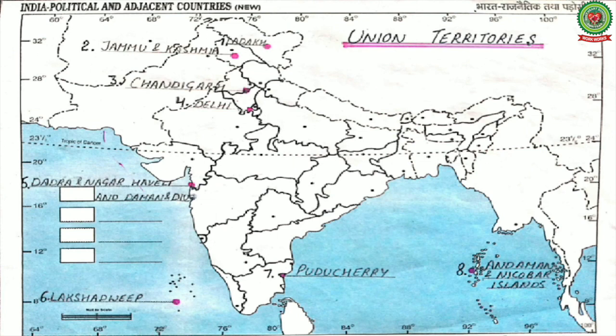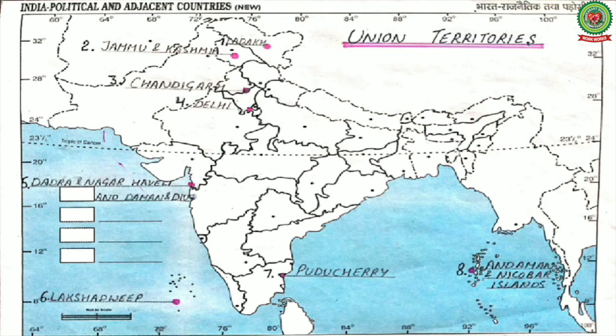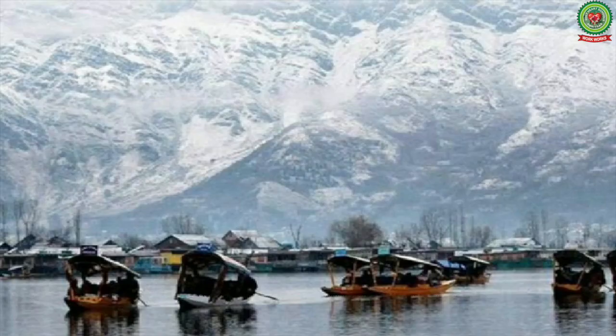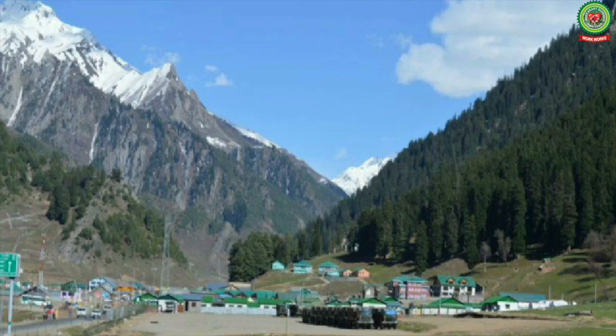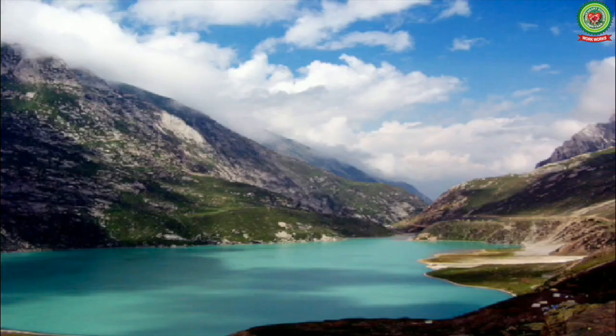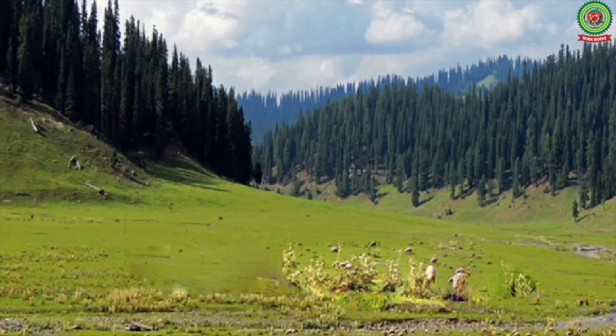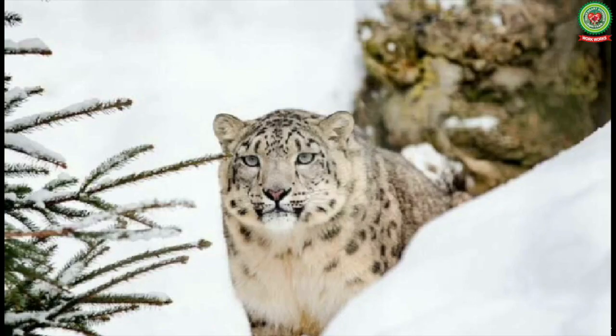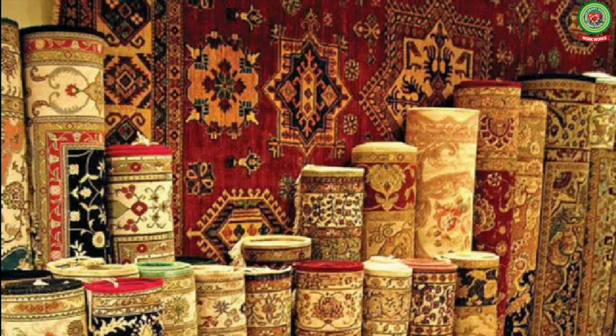So at number 1 is Ladakh and its capital is Leh. Ladakh is famous for its mountains, valleys, etc. At second number we have Jammu and Kashmir. This Union Territory has two capitals, that is Jammu and Srinagar. Srinagar is the capital in summer and Jammu is the capital in winter. Jammu and Kashmir is world famous for its scenic beauty, snow-capped mountains, wildlife, local handicrafts, etc.